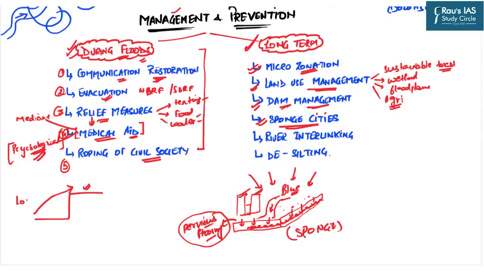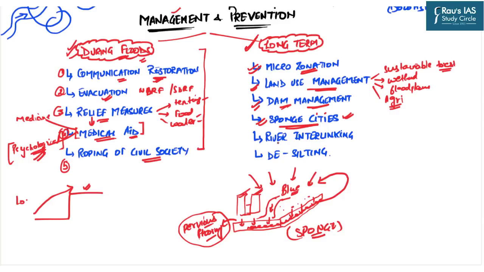Just like the sponges which absorb the water, these cities must also be able to absorb that water, which in turn can supply the residents of these cities with drinking water or sanitation water etc. So the modern town planning activities like sponge cities must also be encouraged.